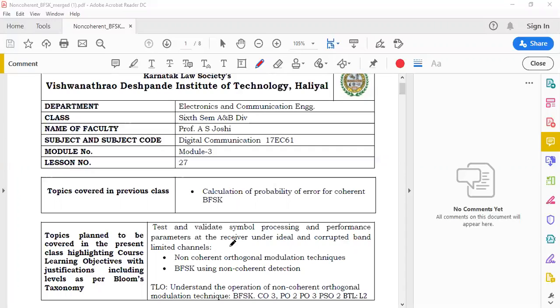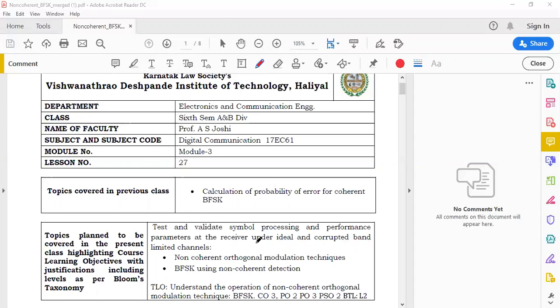The meaning of coherent is that, in coherent digital modulation technique, the local reference signal at the receiver is in agreement with the phase of the carrier. So in coherent digital modulation technique, the local reference signal at the receiver should have the phase information of the carrier at the transmitter.